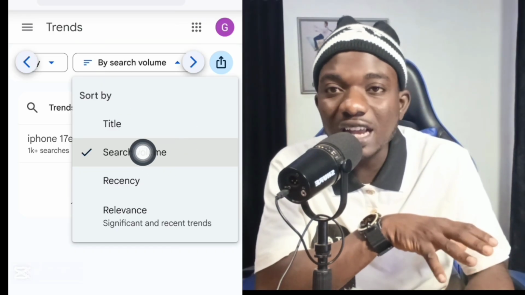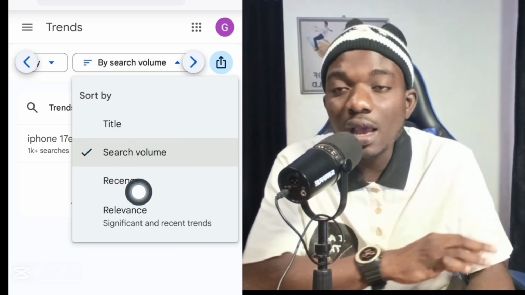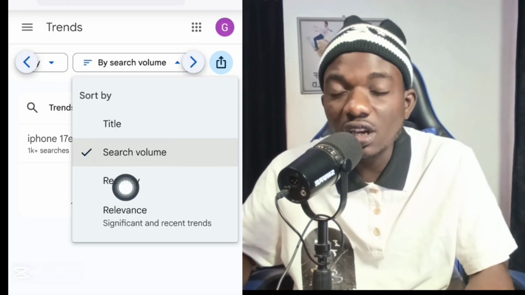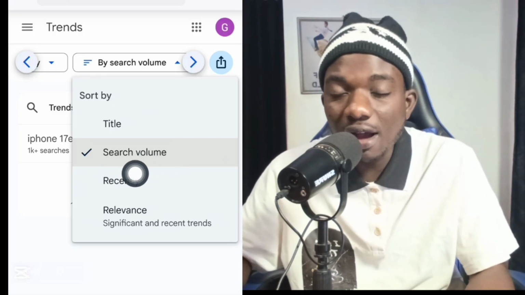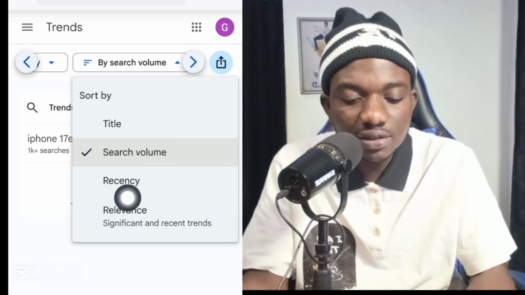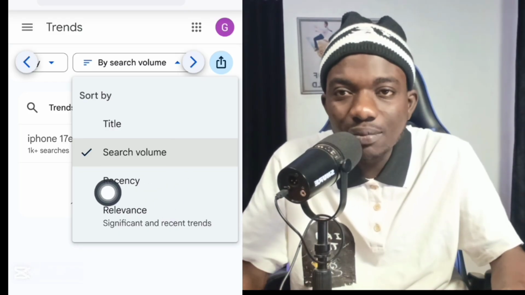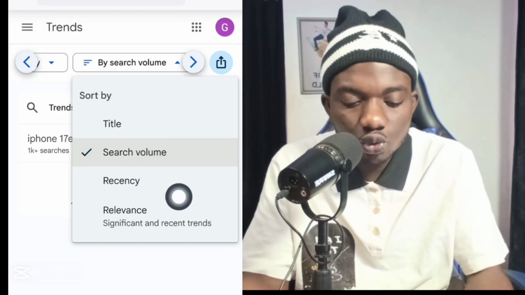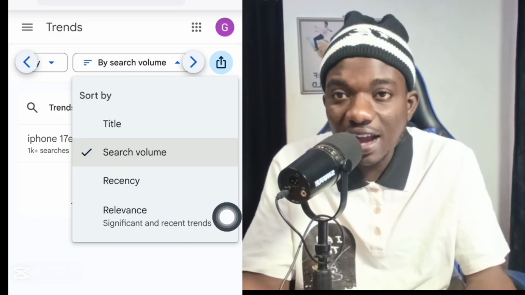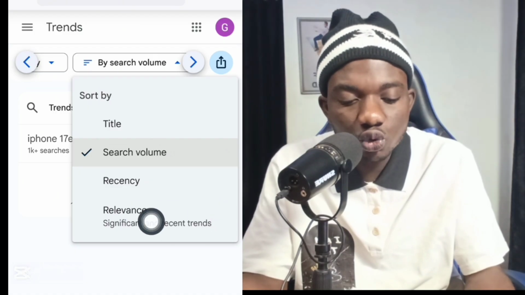But this one is based on search volume, based on the number of people that are searching for it. If millions of people are searching for it, it will show you first. If thousands of people are searching for those keywords, it will show you first. By recency means the most recent one that is trending is what you want to buy. Relevant, based on how relevant they are to you, is what this one actually means.